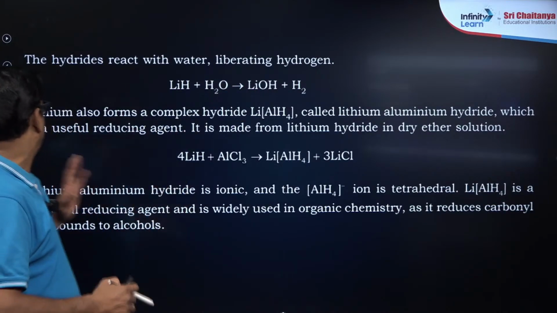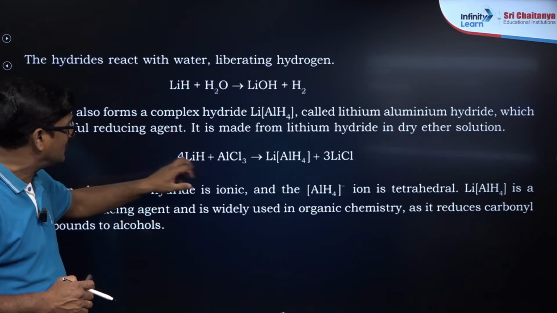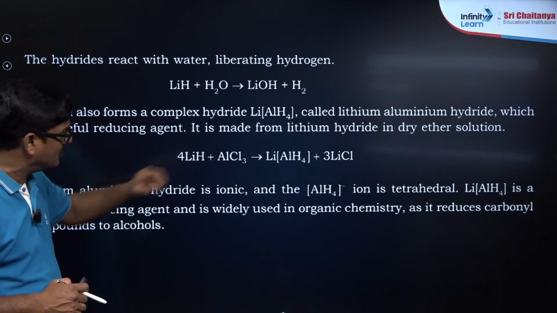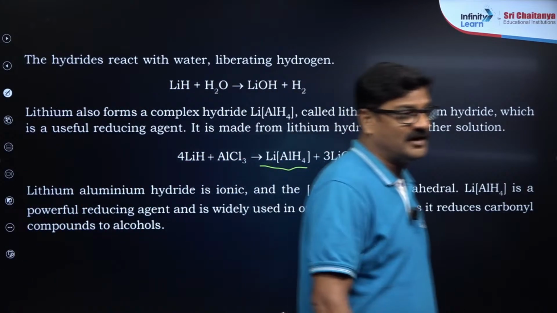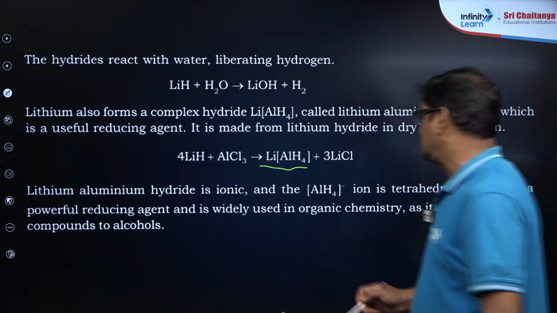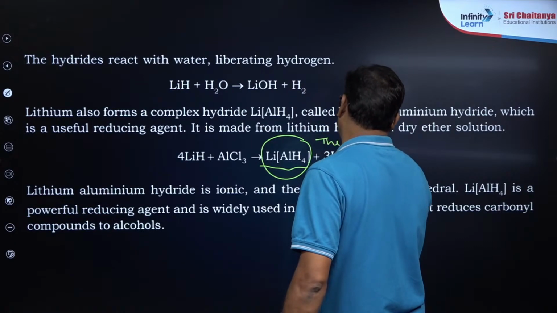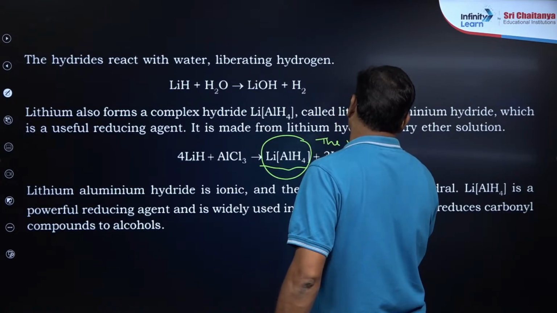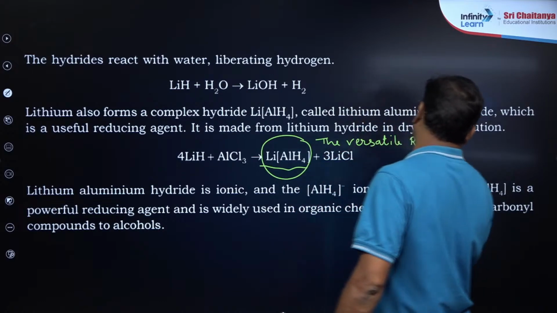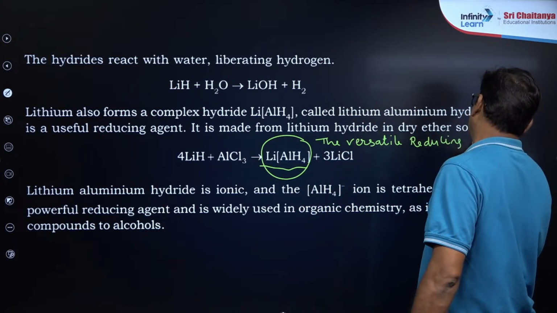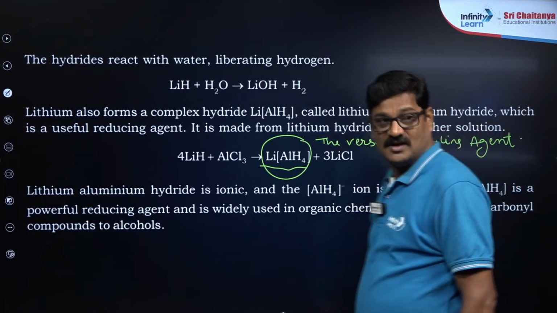Fine. And lithium is also known to form a complex hydride, lithium hydride reacting with aluminum chloride. It is giving rise to lithium aluminum hydride. कभी सुना है क्या? The versatile reducing agent in organic chemistry.